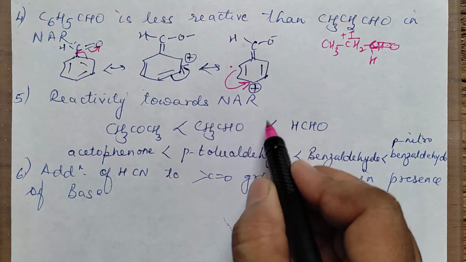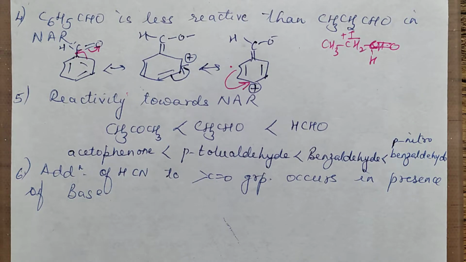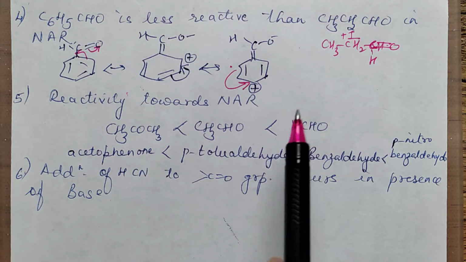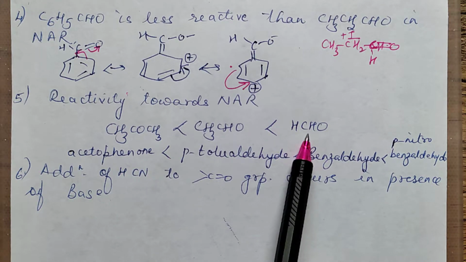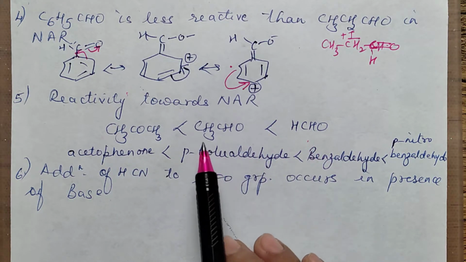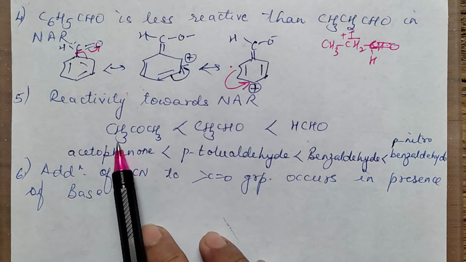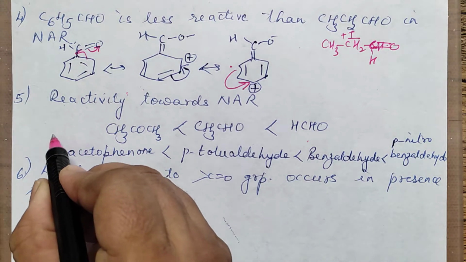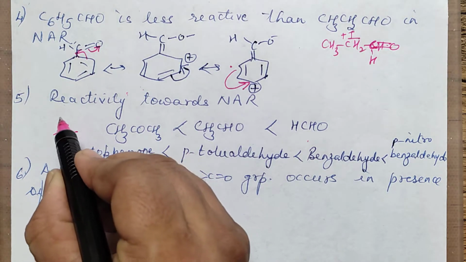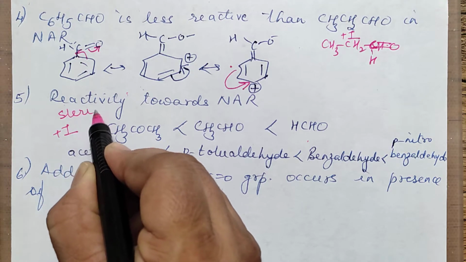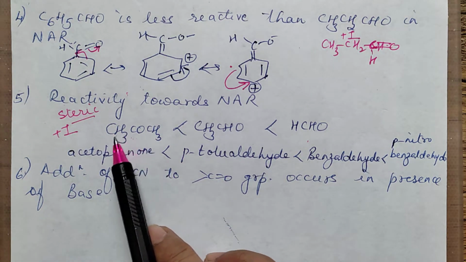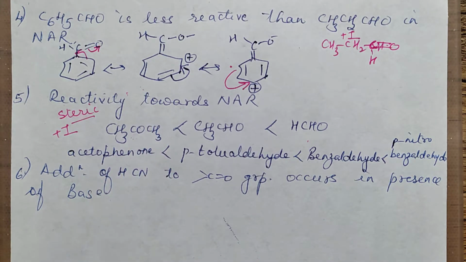Suppose you are asked to compare nucleophilic addition reaction order in formaldehyde, acetaldehyde and acetone. You will find formaldehyde is maximum. There is no plus I effect. Then it will be this one. There are two alkyl groups, that will be least. So you can explain on the basis of plus I effect, you can explain on the basis of steric reasons. Here there is more steric hindrance. Due to more bulky alkyl groups, the nucleophile will not be able to attack that readily.